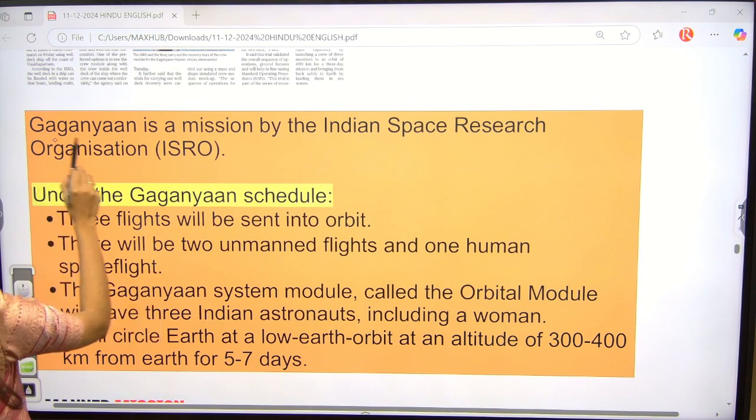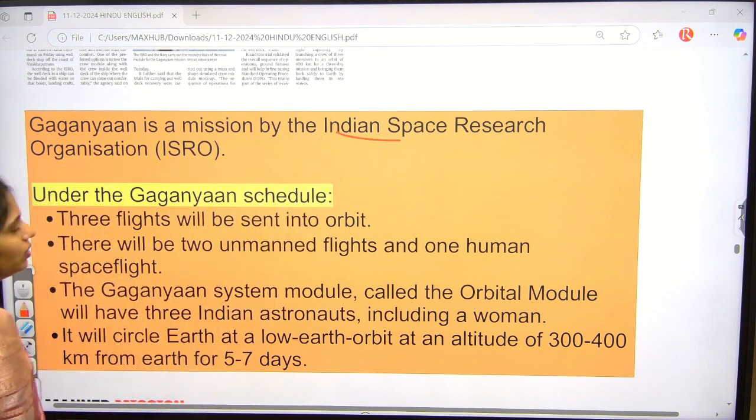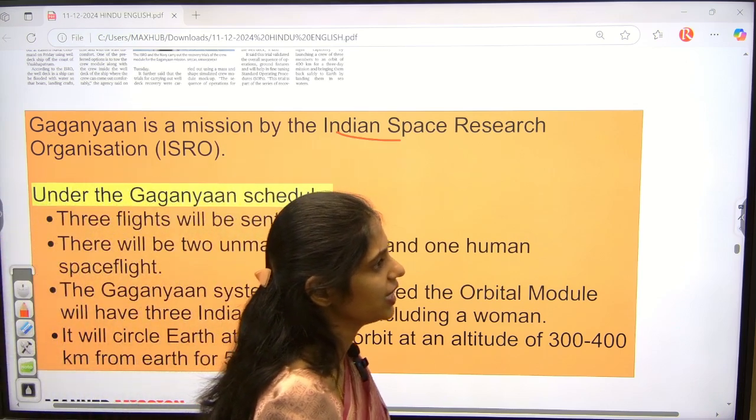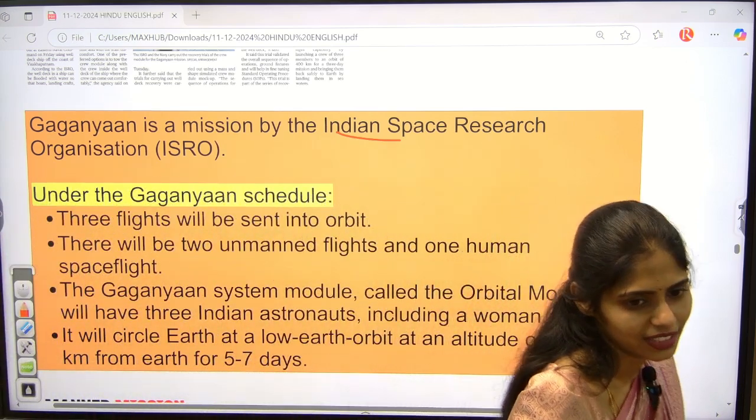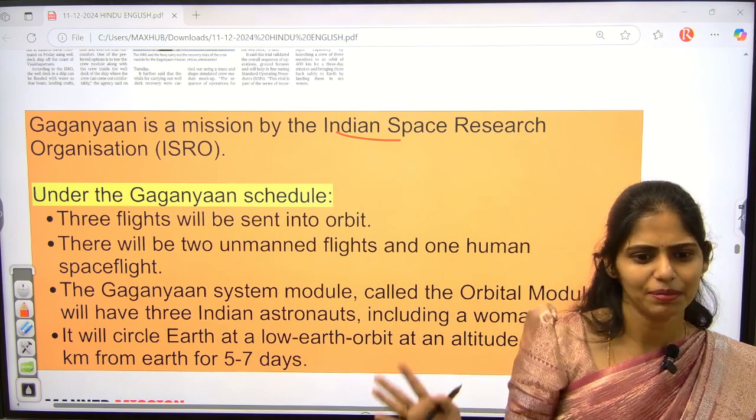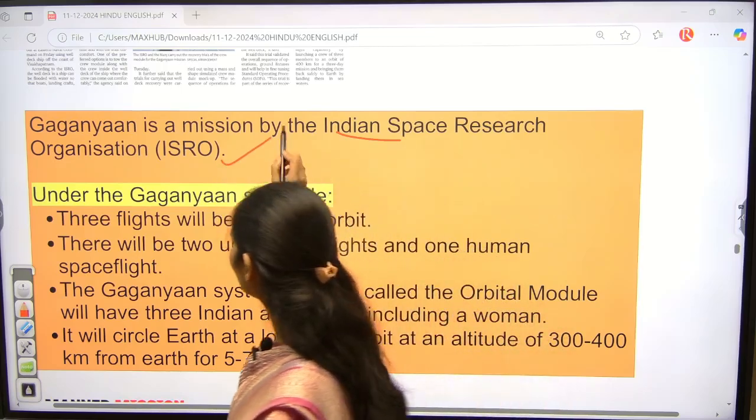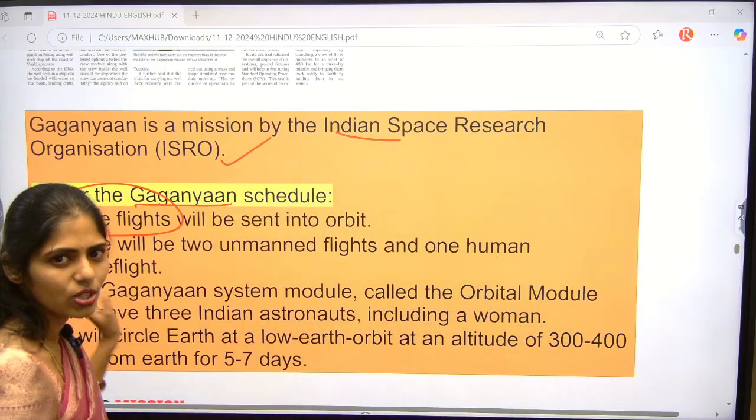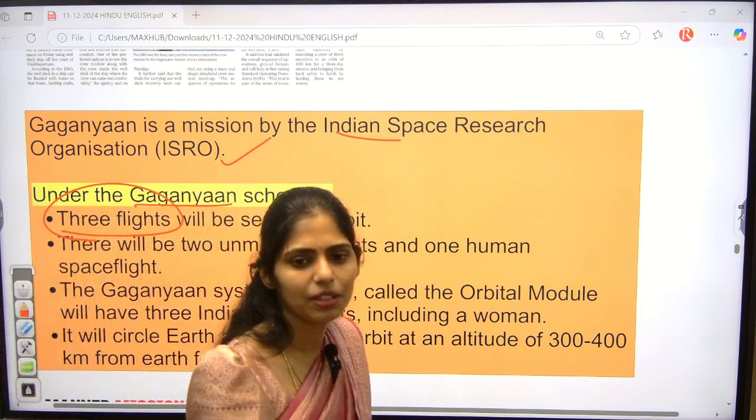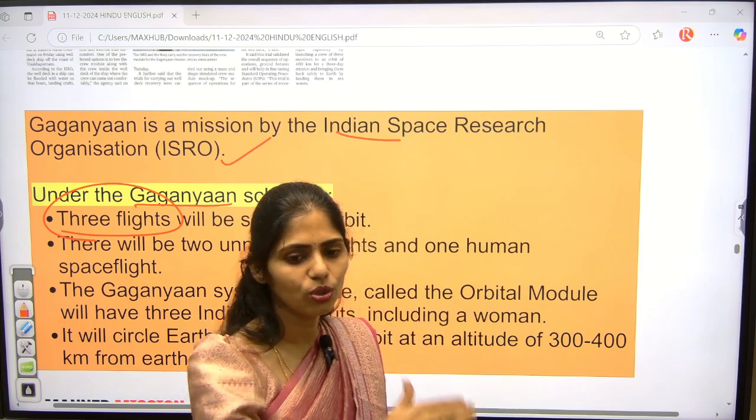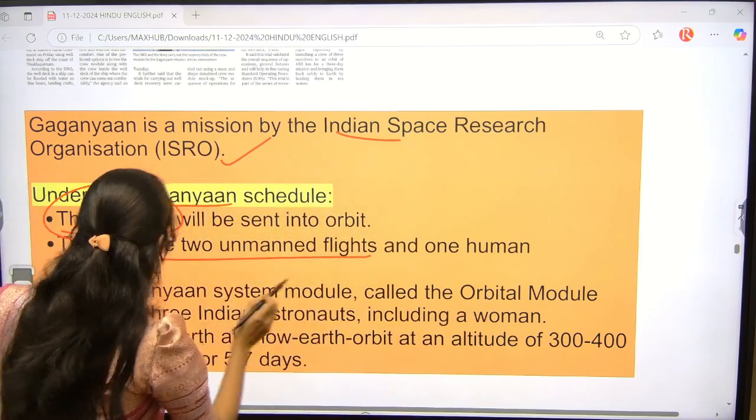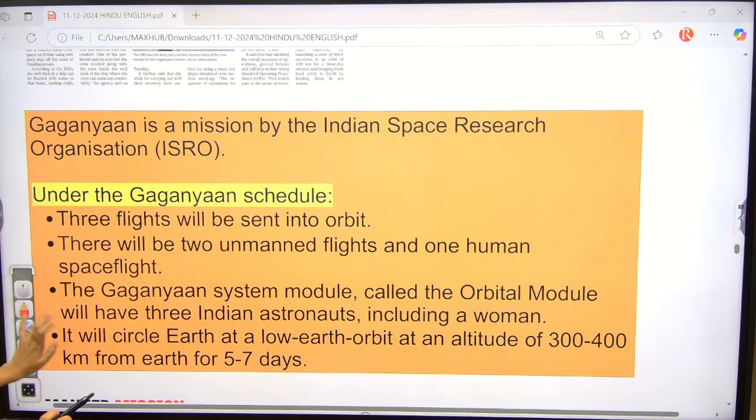Okay. So Gaganyaan is a mission by our ISRO. You can get a question in your prelims like, Gaganyaan is a space mission of which of the following countries? India, Russia, like that. You can get that kind of simple question also. It is by ISRO. Under this Gaganyaan, 3 flights will be sent. Of these 3 flights, only one will contain humans and the other 2 are unmanned. That means there will be 2 unmanned flights and 1 human space flight.